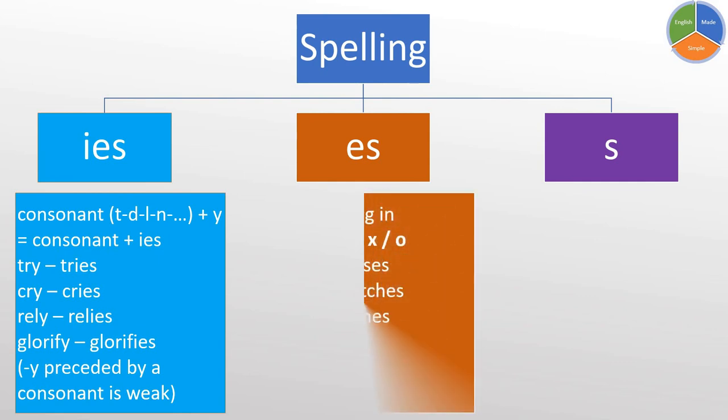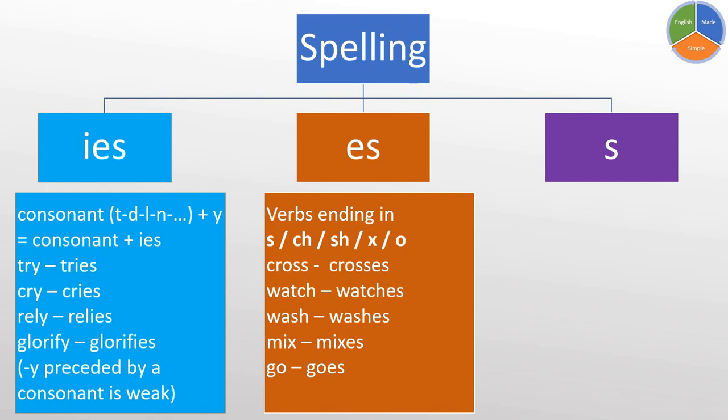And now with the es. We use the es when our verb ends in one of these 5 letters: S, ch, sh, x, or o. Look at the examples in front of you. Cross, crosses, watch, watches, wash, washes, mix, mixes, go, and goes. These verbs had the endings in front of us. As a result, the es has been added to note the third person singular subject.